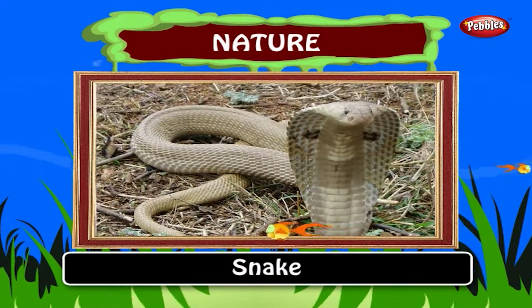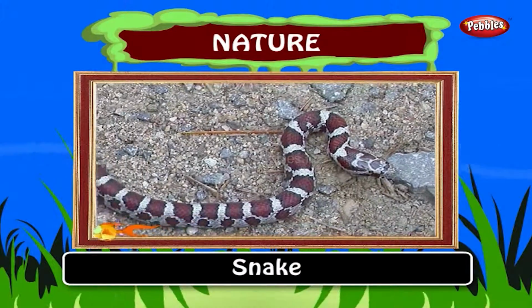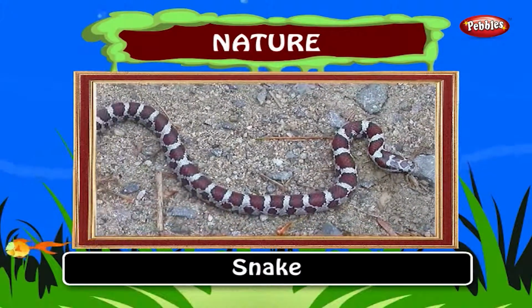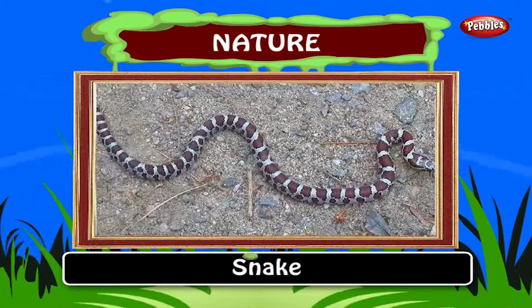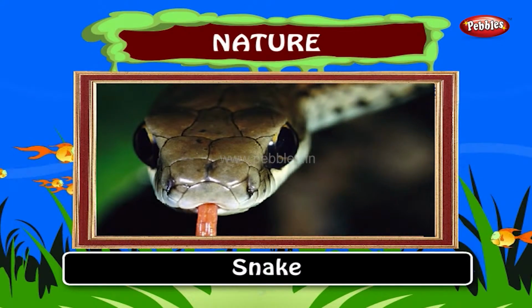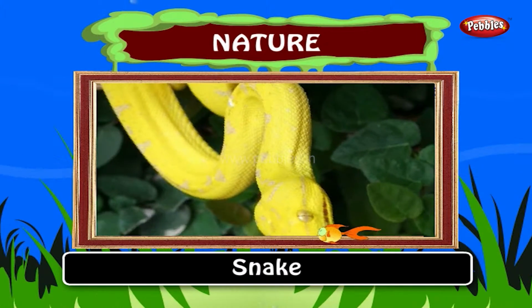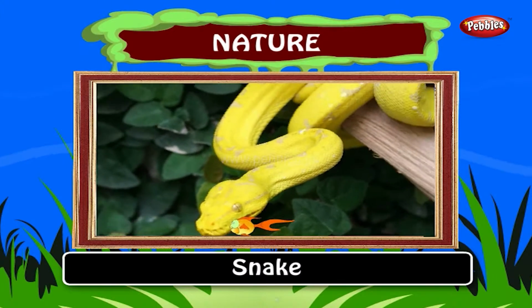Snake. Snakes are legless. It can crawl. A snake doesn't have eyelids and external ears too. Snakes use smell to track their prey. It smells by using its tongue. Some snakes are very dangerous and poisonous.